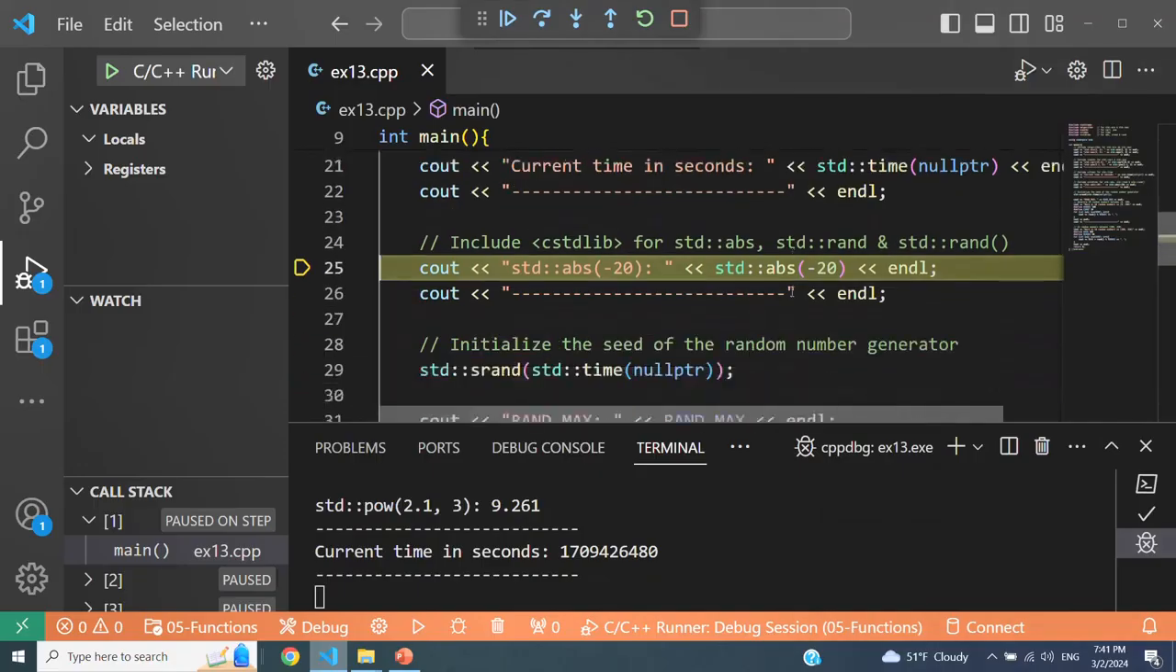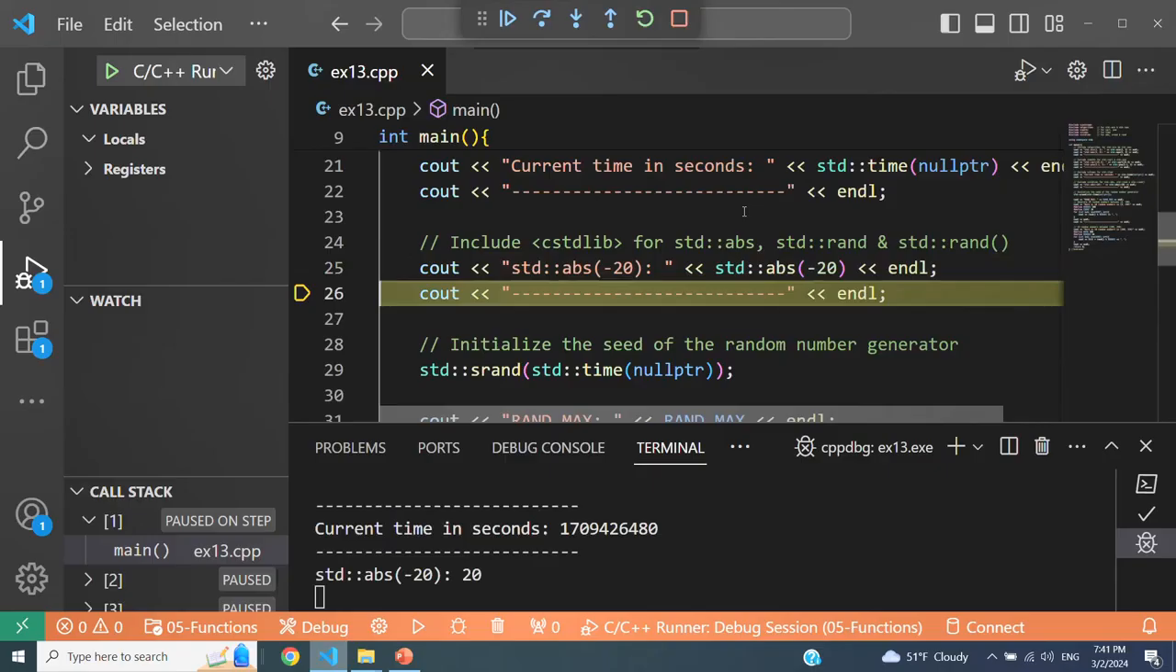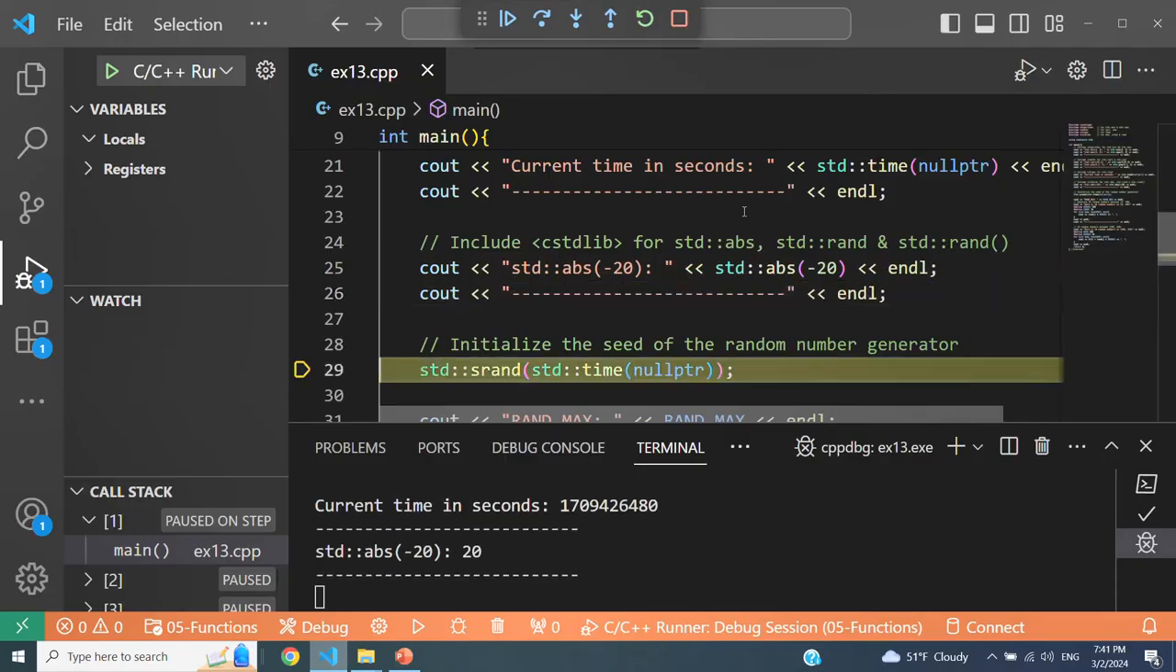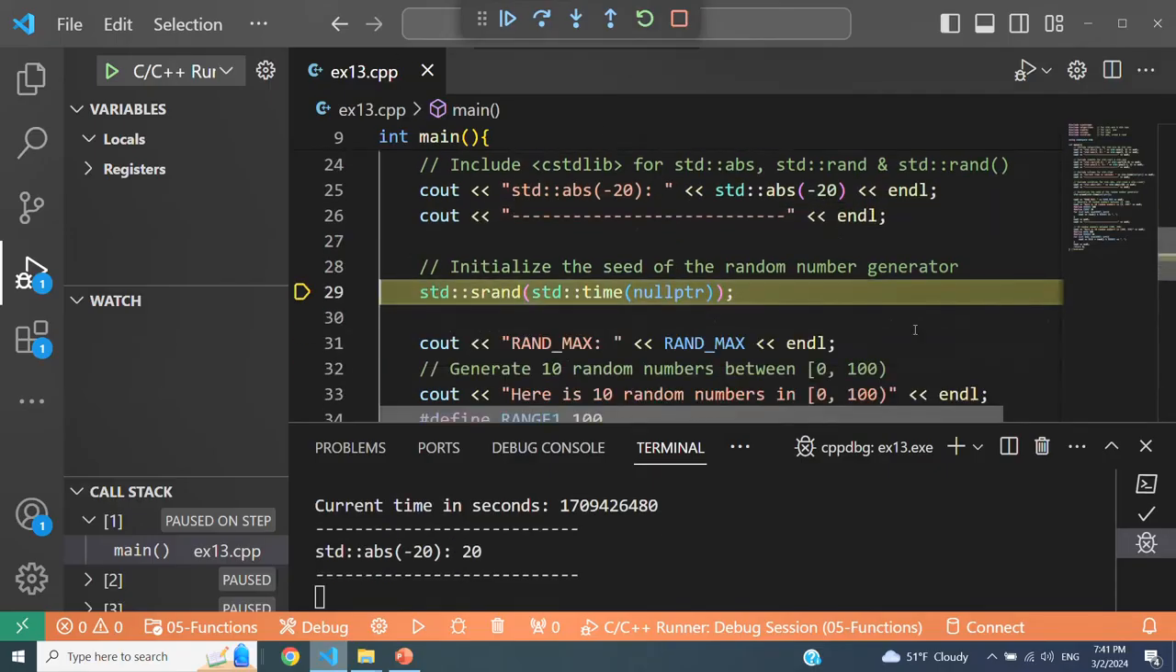Let's continue. Abs is coming from cstdlib. So absolute value of minus 20 would obviously be 20. And now I'm going to start taking random numbers. The way to start taking random numbers is you have to first initialize what's called the seed of this random number generator. This is not a perfect random generator. It's what's called a pseudo random generator. It's a mathematical function that has an initial value somewhere, and then it starts generating random numbers when you call the rand function.